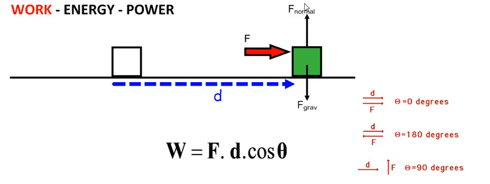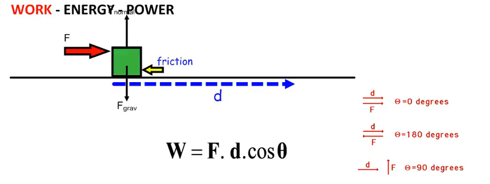Considering the normal and the gravitational forces, the angle between the line of action of the force and the displacement moved is 90 degrees. The cos of 90 degrees is 0. That explains that no work is done by the normal or the gravitational force. If the force, however, were acting at an angle theta to the displacement, then the work done will be the force multiplied by the actual displacement caused multiplied by the cos of theta.